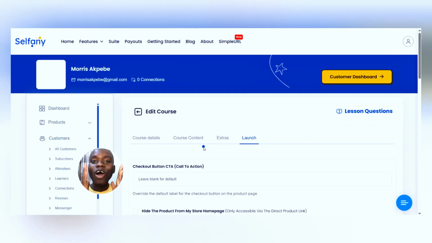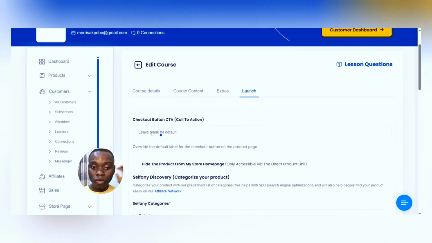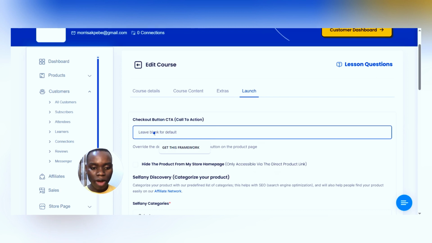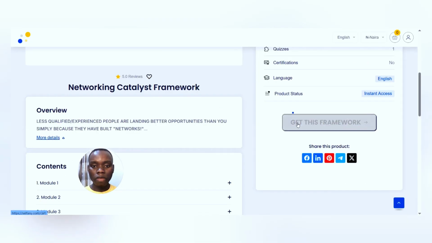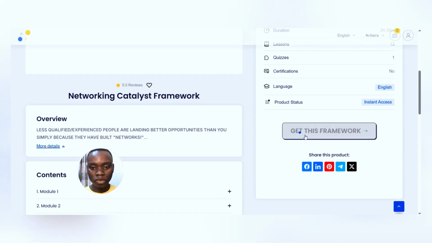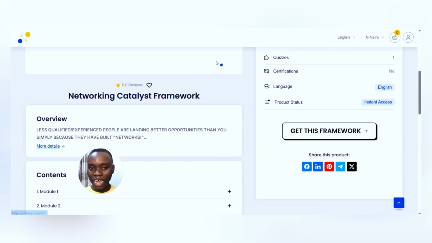Okay, so right now you are officially at the last phase, which is actually very, very easy. Now here you can see checkout button or CTA. So here what I want to write is "price increases soon, secure your spot." So let me show you something. You will see this, my own course. You can see this, "gets this framework." That's where you actually do it.